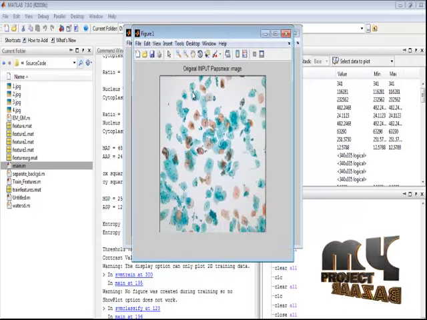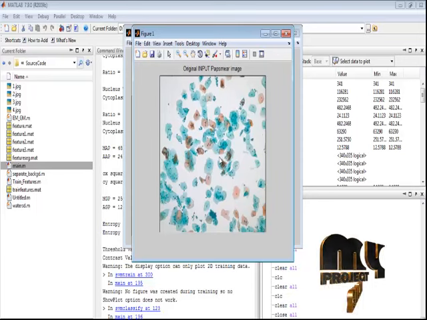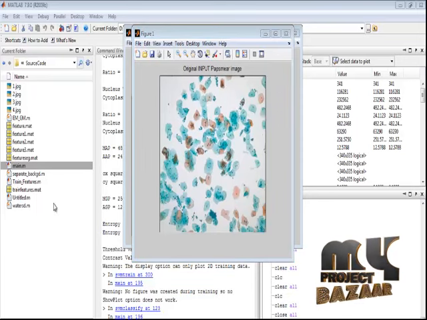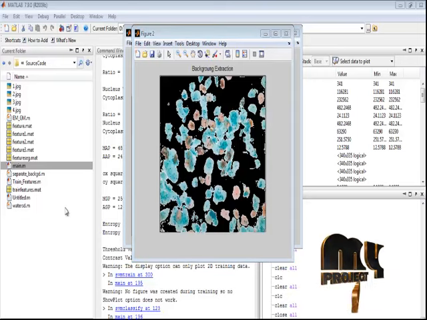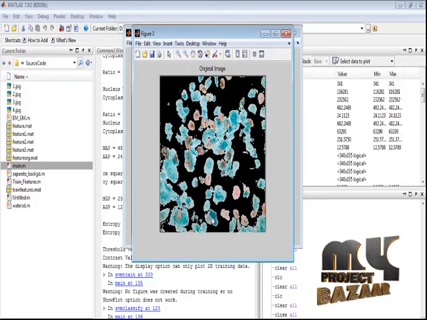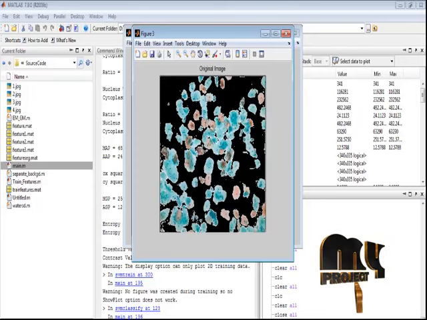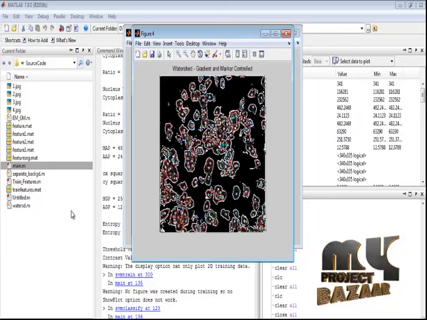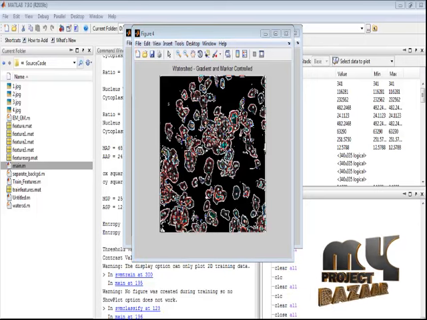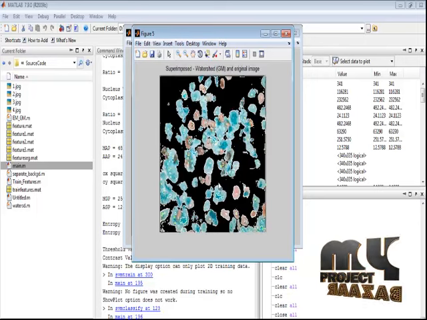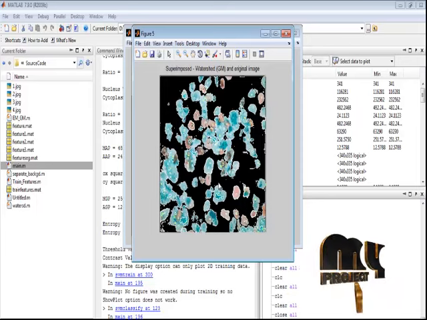This is the original input pap smear image, that is the cell image, and this is the background extraction result. After extracting the background, we got the original image like this, and this is the watershed segmentation. After applying watershed segmentation, we got the result like this, and this is the superimposed watershed segmentation.